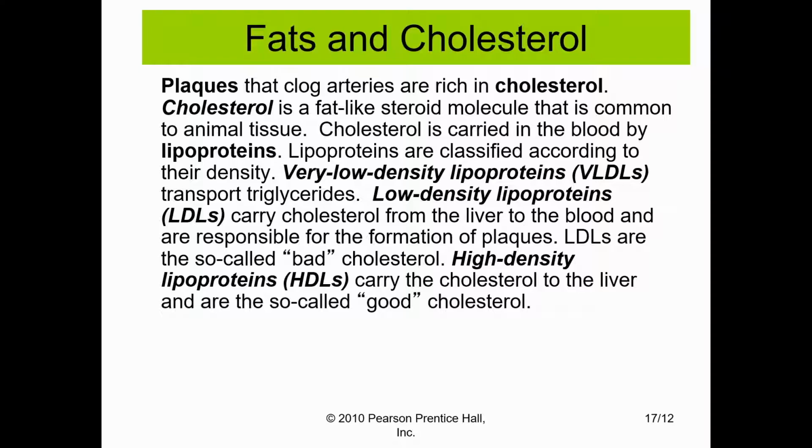Cholesterol is a fat-like steroid that is commonly found in animal tissue, and it's carried throughout the blood by lipoproteins. There are 3 types of lipoproteins: very low density, low density, and high density lipoproteins. We'll focus on the low density and high density. These are considered to be the good and the bad cholesterol.